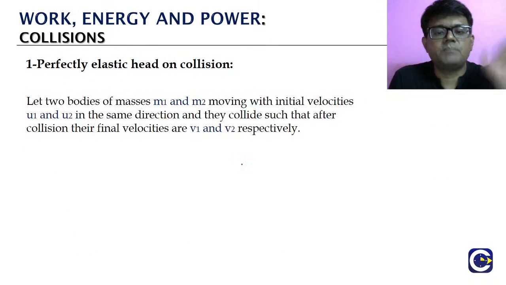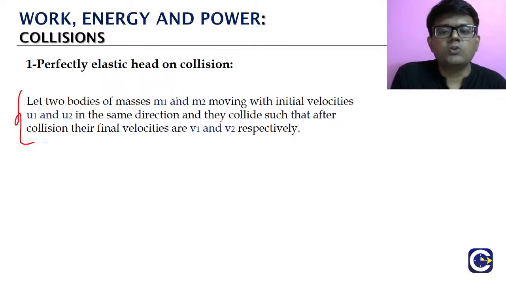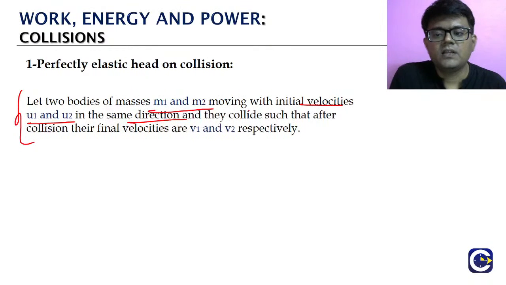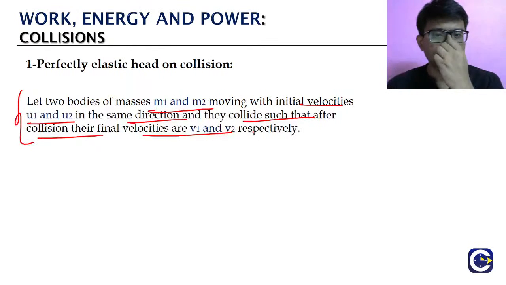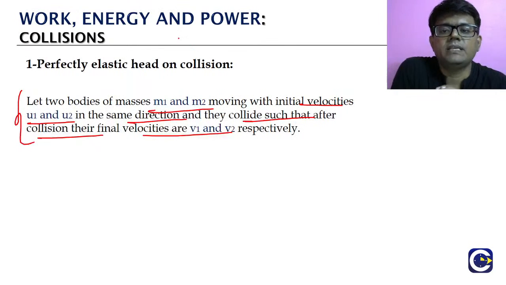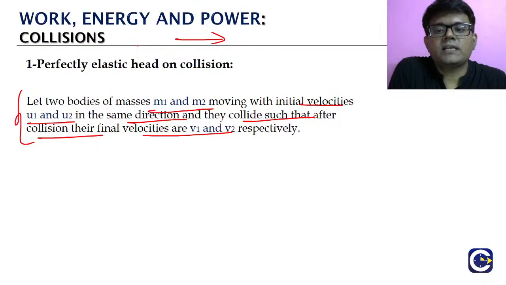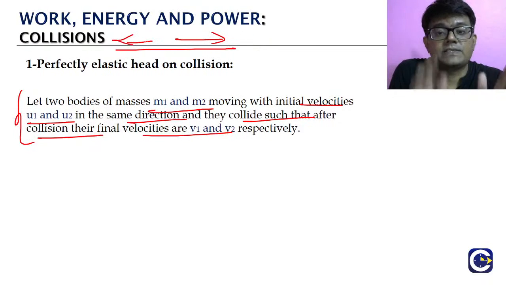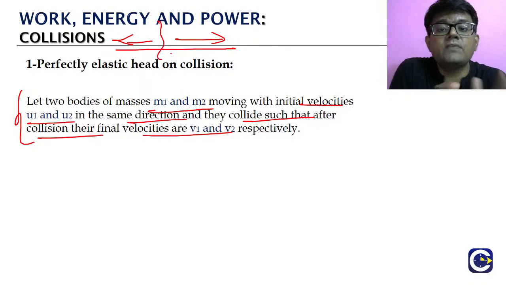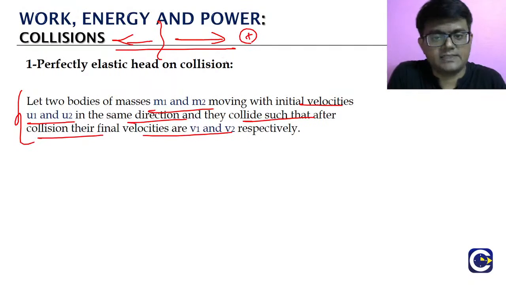For this, we will take a sample case like we are discussing. Two bodies m1, m2 with initial velocities u1 and u2. They are going in the same direction. They collide such that the final velocities are v1 and v2. Here the thing is, 1D motion means along a straight line we can have two possible directions. If you take one of them to be right, the other will be left. So while dealing with 1D collisions, we will have to follow the sign convention like the way we do in kinematics. What is it?